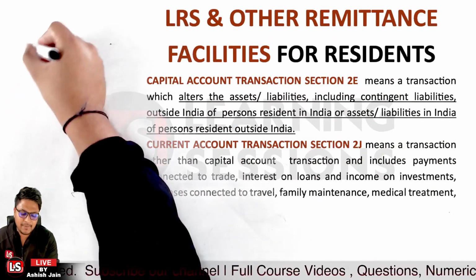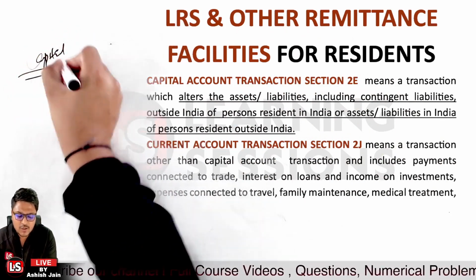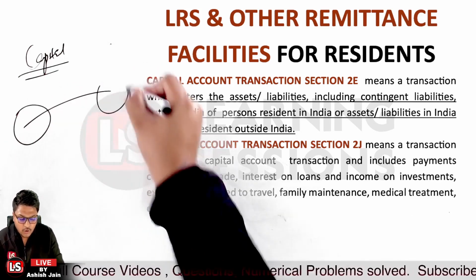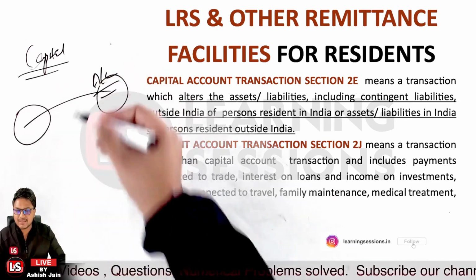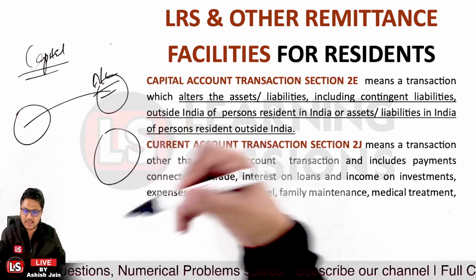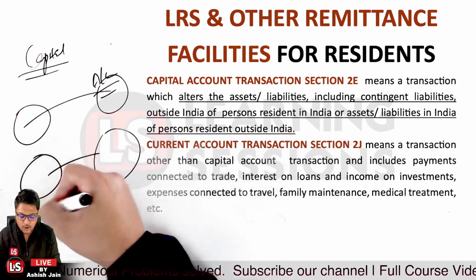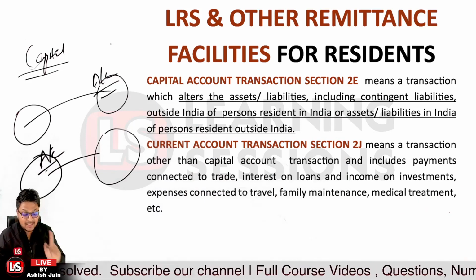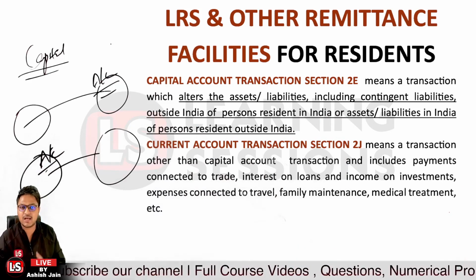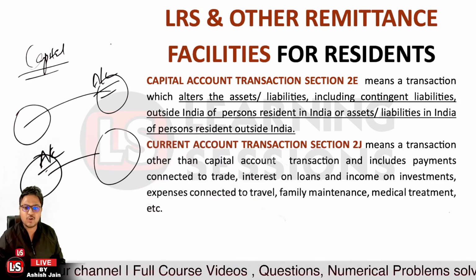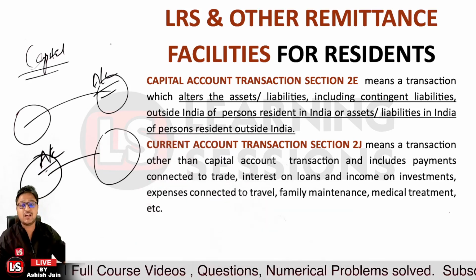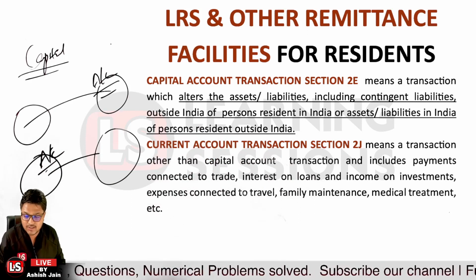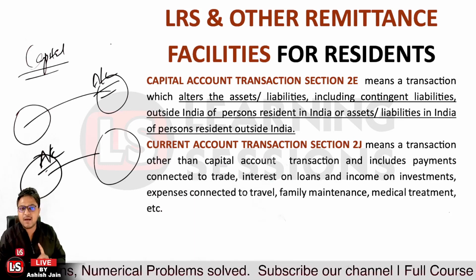First of all, the capital account transaction. A transaction which alters the assets and liabilities of a person who is resident in India, in a foreign country, is a capital account transaction. Also, for a person who is resident outside India, if a transaction alters the assets and liabilities of the person here in India, that is also a capital account transaction. These assets and liabilities also include contingent liabilities, which are those liabilities that can crystallize in a coming time. Those are the capital account transactions covered under Section 2(e) of the FEMA Act.